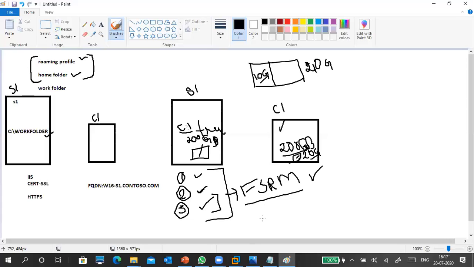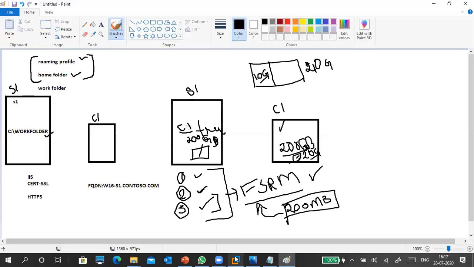Okay, when I was using this with the server, at a few colleges, one guy asked me a question. When I told him about the home folder, he said, sir, in my college everybody gets a home folder when we log in, but we got only 200 MB. We don't get more than 200 MB of space in a shared folder. How is it possible? FSRM. Okay, so we can do it.